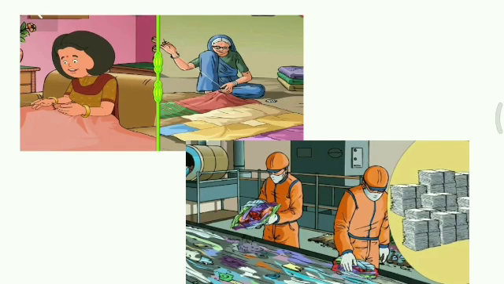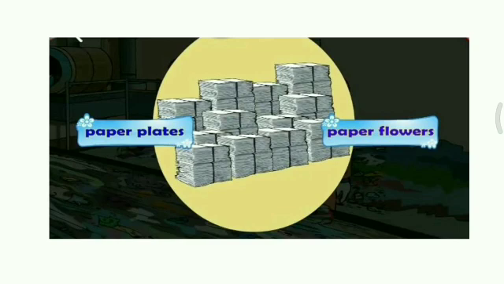Yes, tattered clothes can be turned into a pulp and made into paper. This pulp is used to make paper plates and paper flowers. Pulp is also used to make cloth models. You are aware that old clothes can be exchanged for new vessels. There are people who practice this occupation of exchanging old clothes for new vessels.